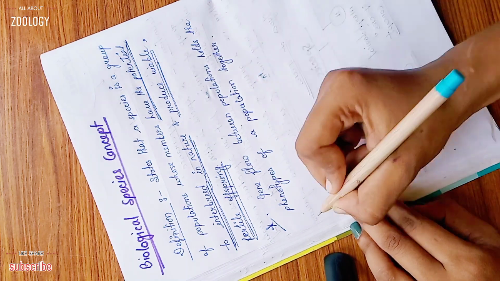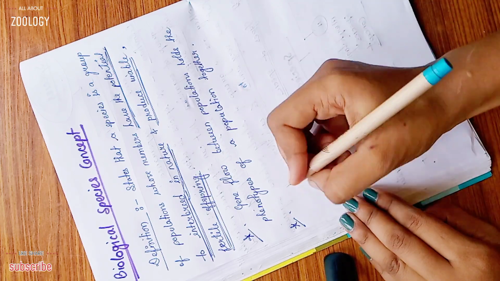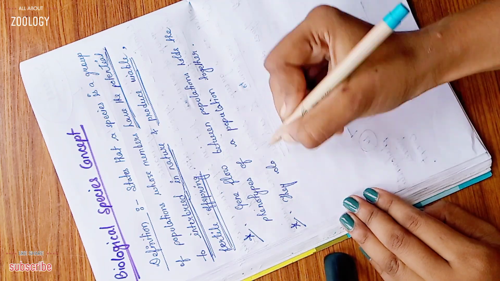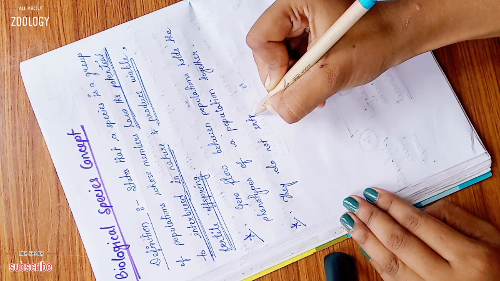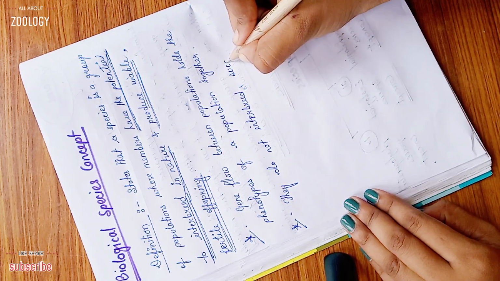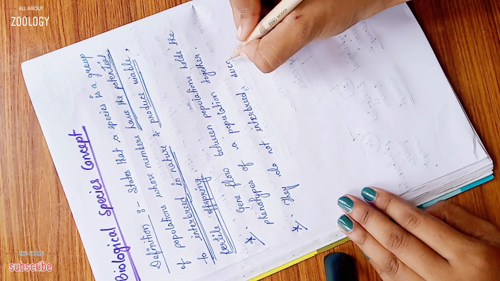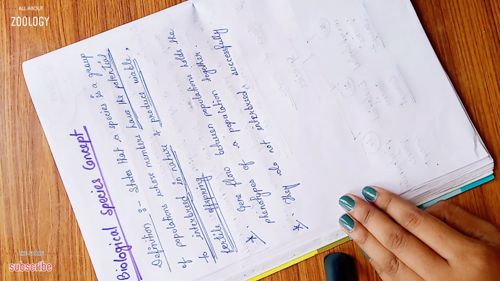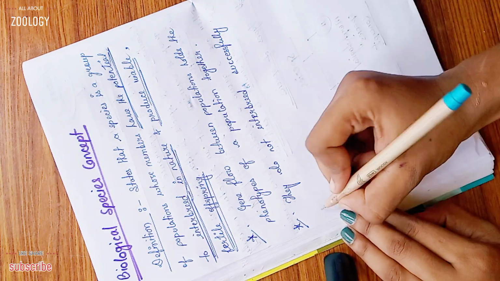And another important point is they do not interbreed successfully with other species or other populations.